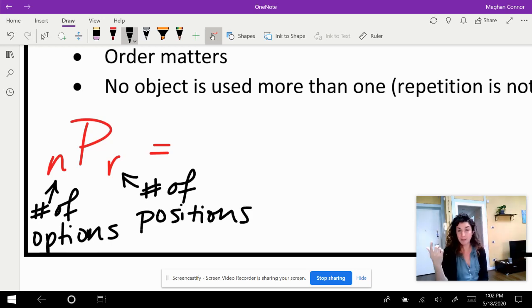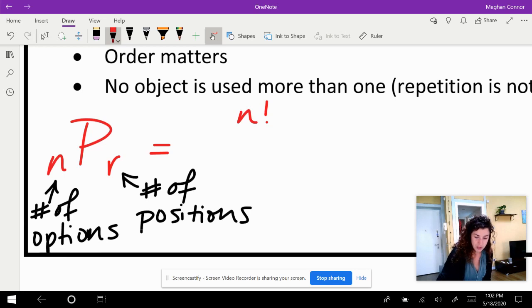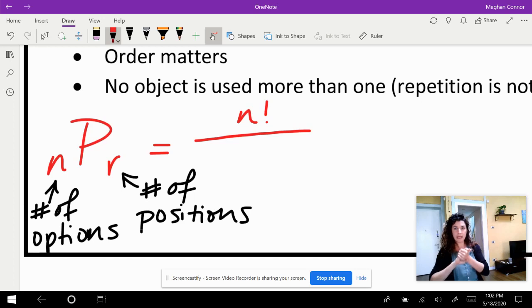So for the example above, that would be 3 positions. So for the example above, it would be 8P3. And how we calculate that is we use something called factorial, which your opening video for today talks a little bit about.